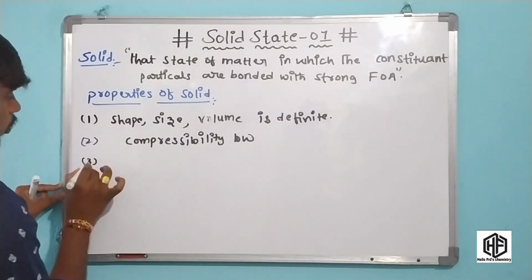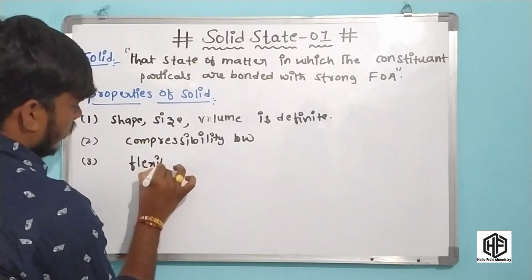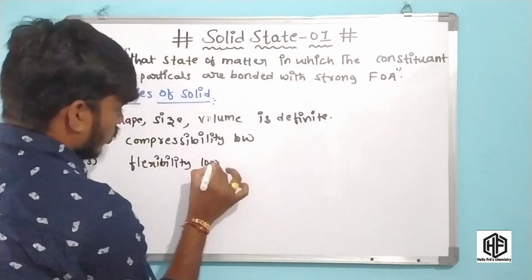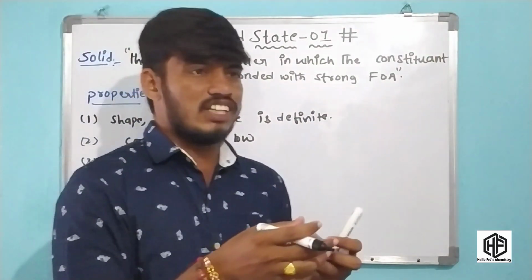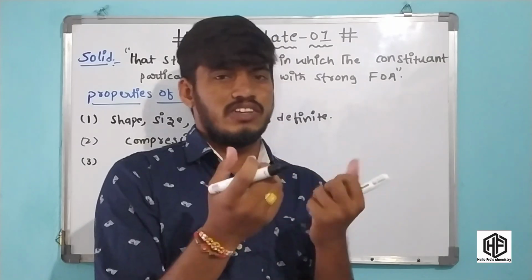And the third important property is flexibility. Okay friends, flexibility is also low because the force of attraction between the molecules is very strong. It means the nature of flexibility is very low.